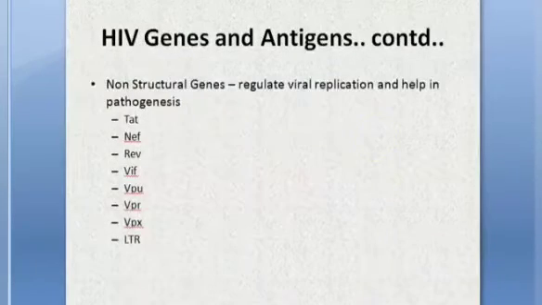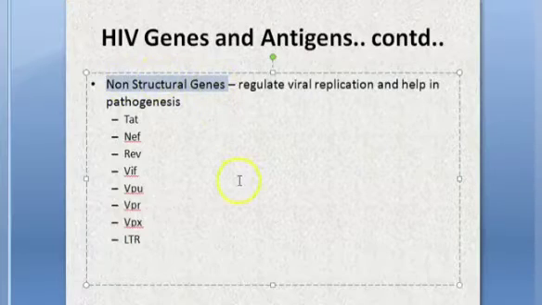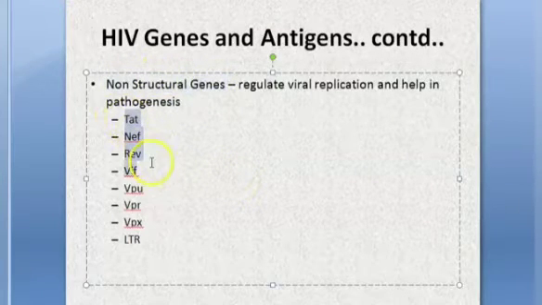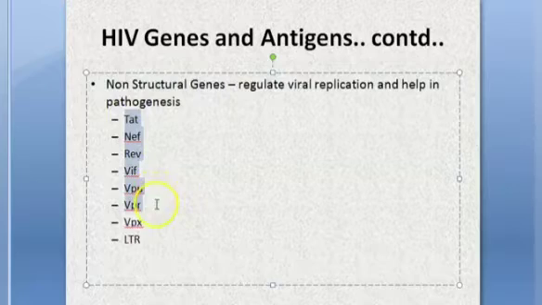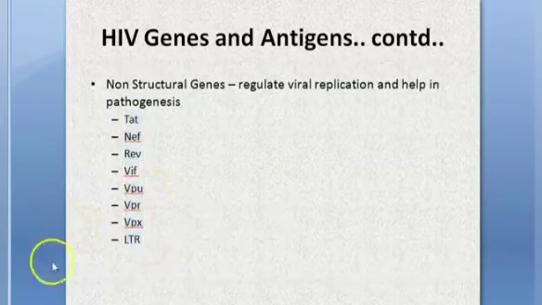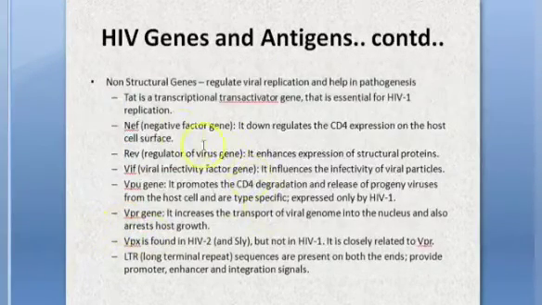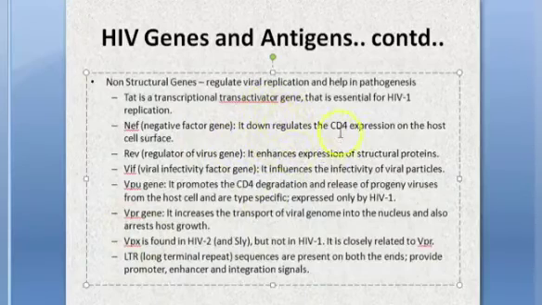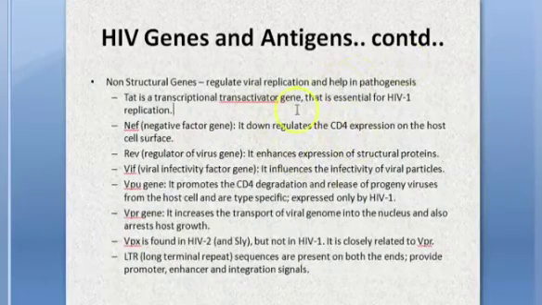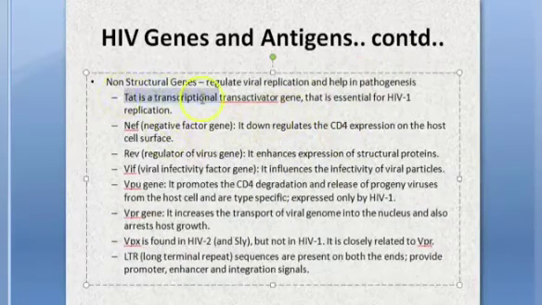Now let us move on to non-structural genes. There are a lot of non-structural genes like TAT, NEF, REV, VIF, VPU, VPR, VPX, LTR, okay? What exactly these do is there. If you want, you can look at it. Otherwise, we have covered it in the previous video also. Just look at it. TAT is the transcriptional transactivator gene. It's essential for HIV-1 replication.